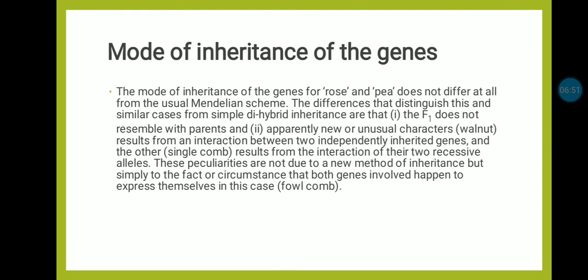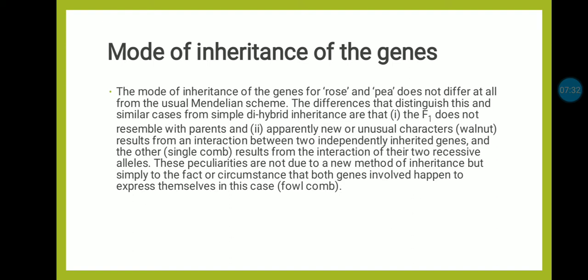This mode of inheritance of genes for rose and pea does not differ at all from the usual Mendelian scheme. The difference that distinguishes these cases from simple dihybrid inheritance is that the F1 does not resemble the parents, and apparently a new unusual character, walnut, results from the interaction between two independently inherited genes.